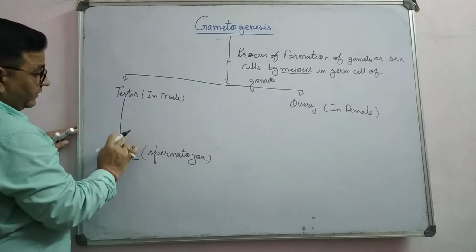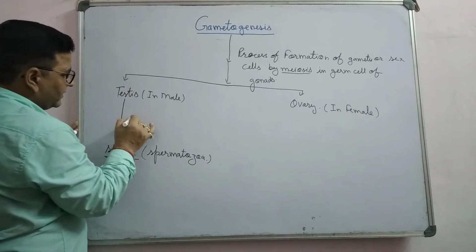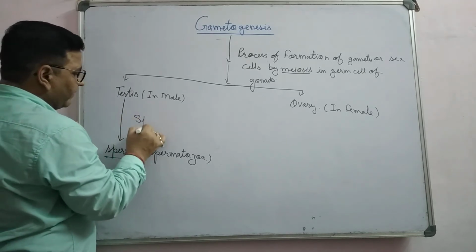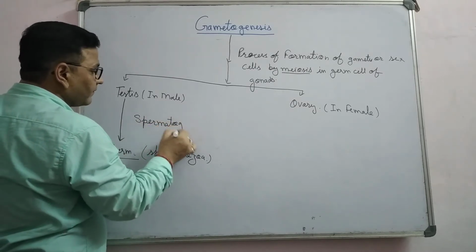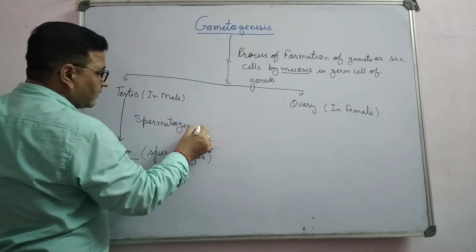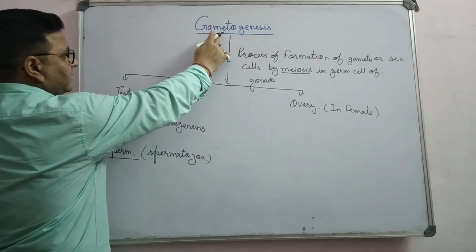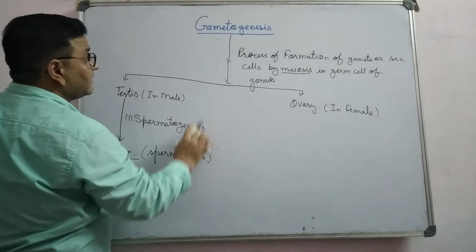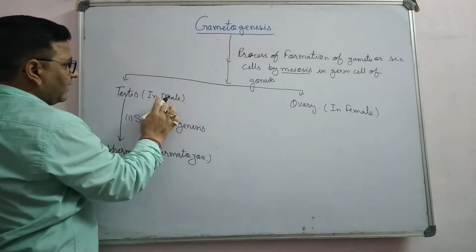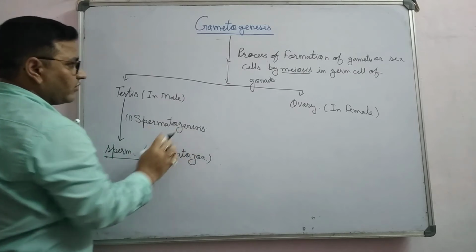Its formation takes place in the testis, and this process is known as spermatogenesis. So the first type of gametogenesis is spermatogenesis. If gametogenesis takes place in male, then this is known as spermatogenesis.